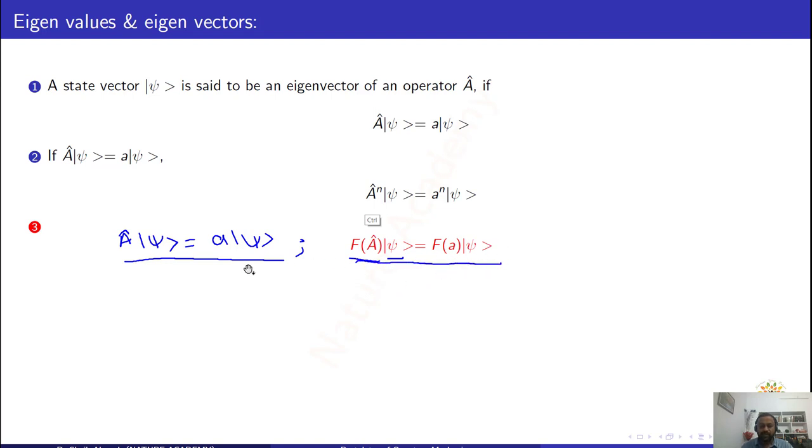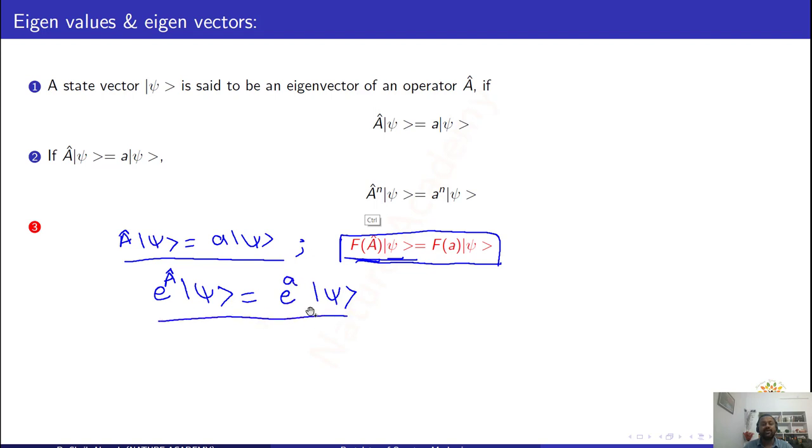For example, if A is acting on wave function psi like this, then what will be the eigenvalue of this function? Here e power A is an operator, right? So e power A is a function of an operator. I can write it like f of A acting on psi. Then what will be the eigenvalue of this function? Use this formula: f of A acting on psi will be equal to f of the eigenvalue a. Then I will simply write e power a. So this is the eigenvalue equation for e power A.